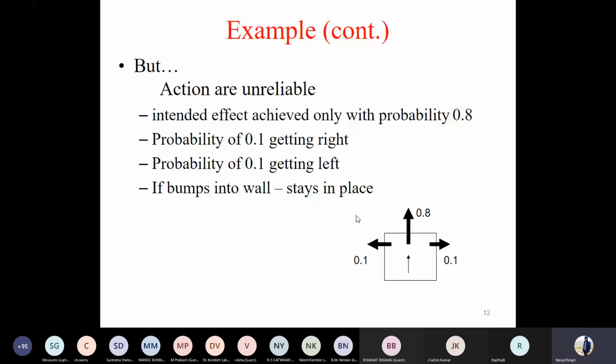Now make sure that this slide is very clear, because the rest of the slides are focused on this scenario. If you have any doubt, you can raise your question right here. The probability of taking the desired action is 0.8. I should be very clear on this thing. This is Nilesh here. I have a question: where are these probability values coming from? Is it through a learning model you have decided on? Let's assume we have already learned that model and decided these are the set of probabilities.